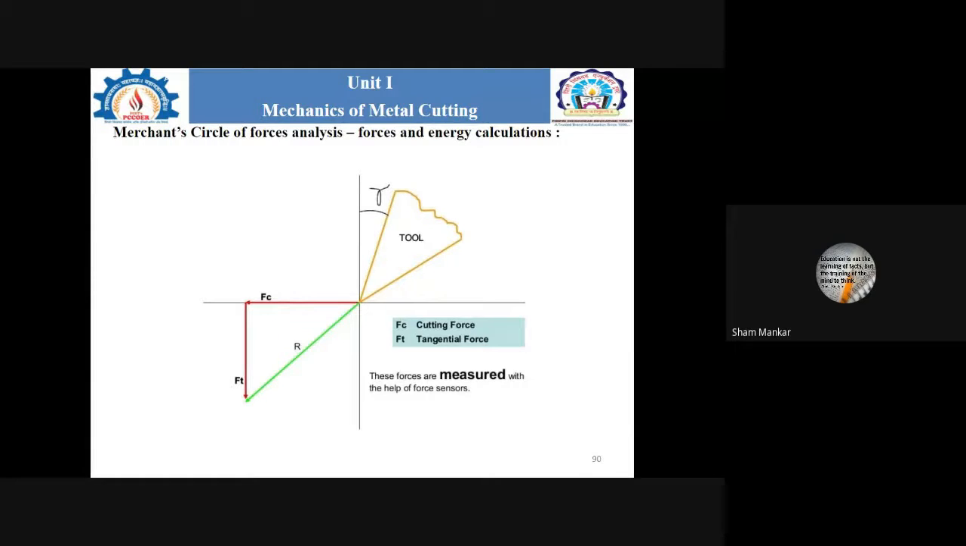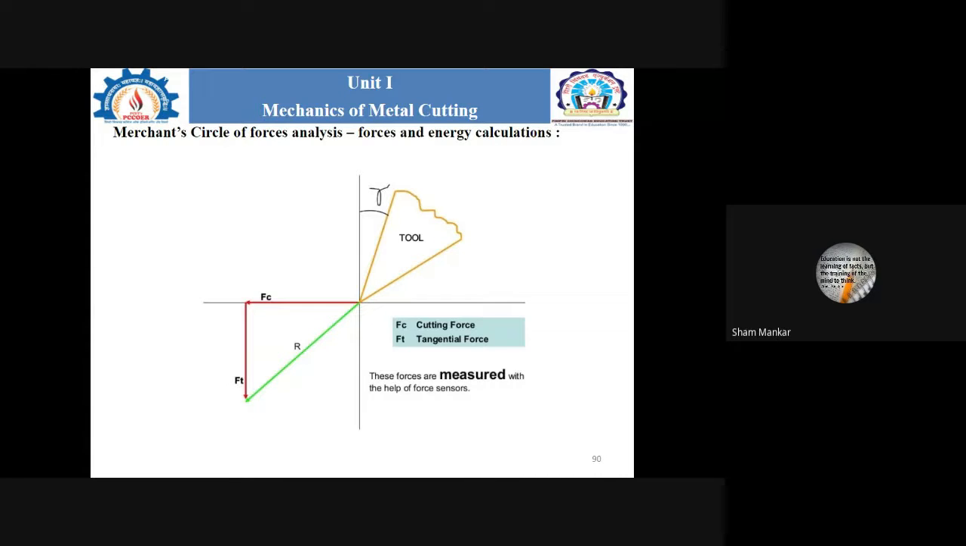We can measure these with the help of different kinds of force sensors. Here, this is the Fc and this is the Ft, and R is the resultant force which is shown here. When we consider this tool, it makes an angle gamma, which is nothing but the rake angle. So this is the very first step when we want to draw the Merchant circle.